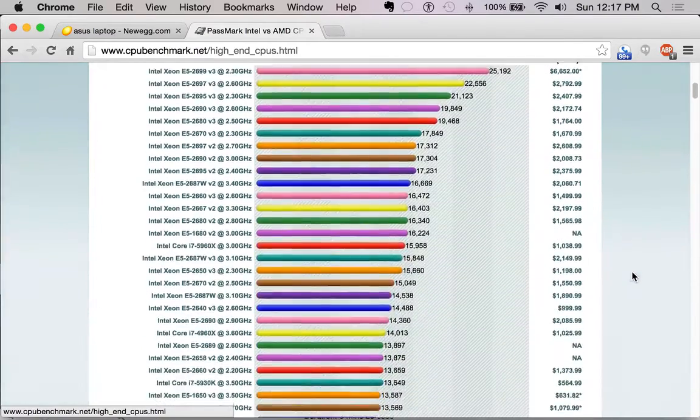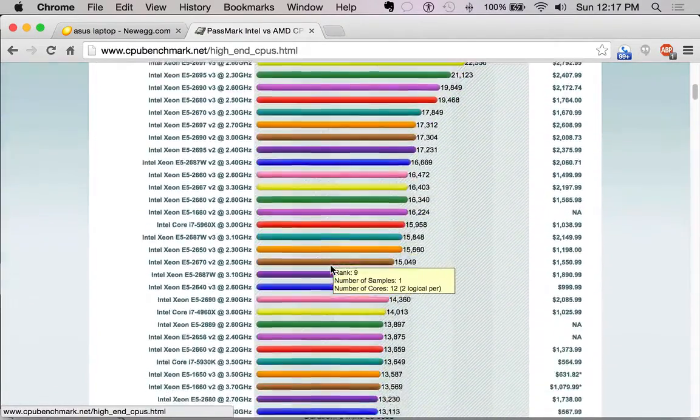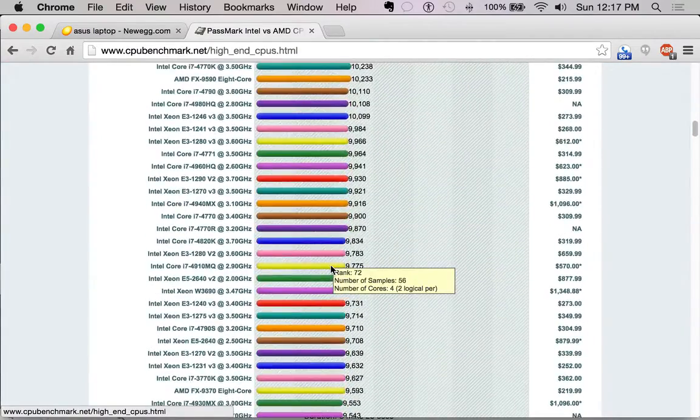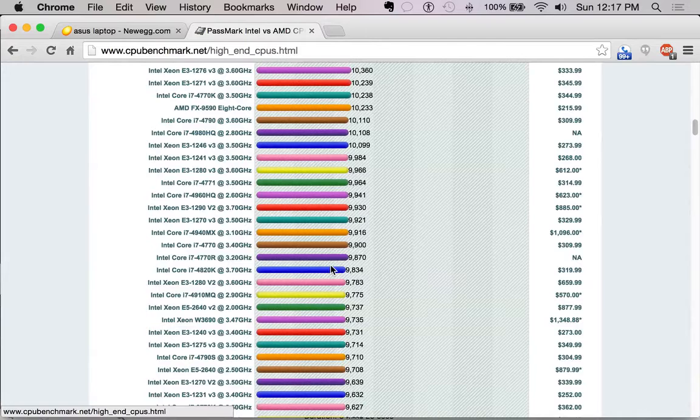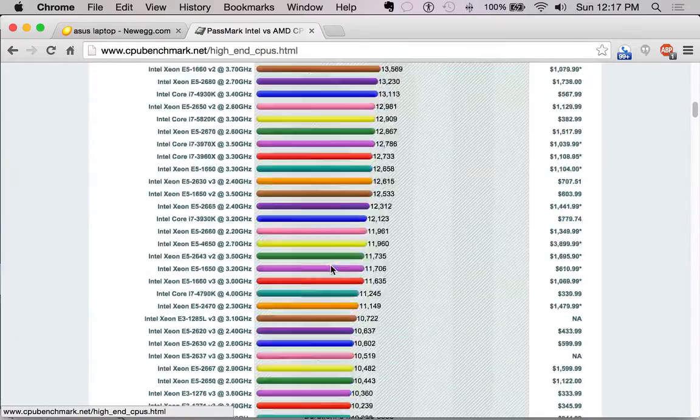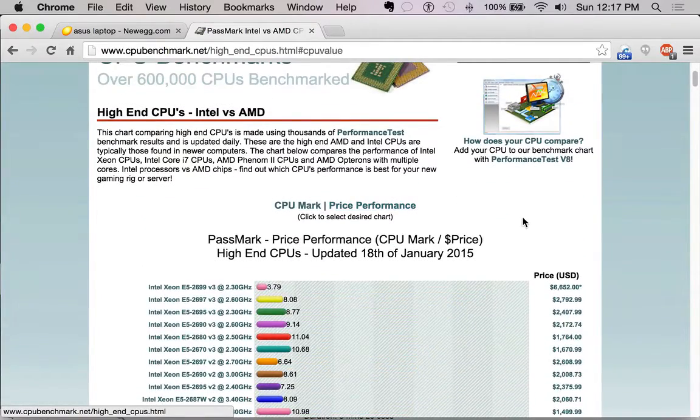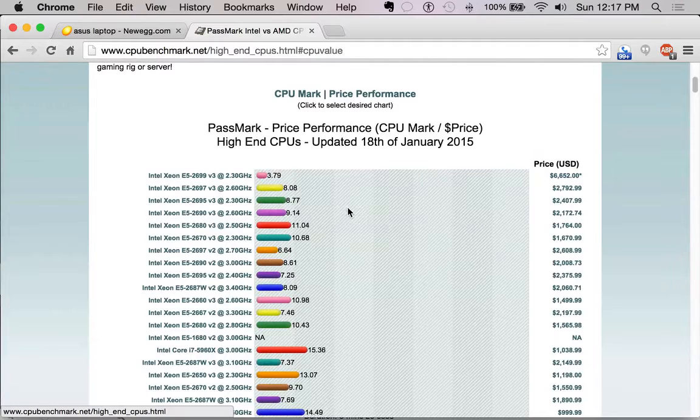For a very broad usage computer. Okay, so what I'm going to show you here is a way to spend as little money as you need to get the most out of the processor that you can. There's a little link up here called price performance. This is a pretty good example of way too much money for what you get. This top processor is almost $7,000, but the dollar per performance ratio here is horrible. It's just way too much money for what you get.